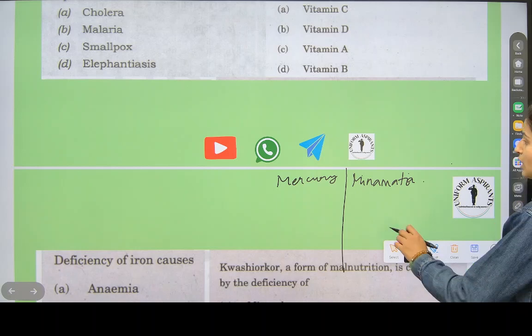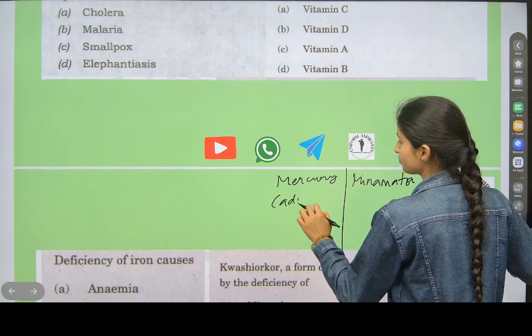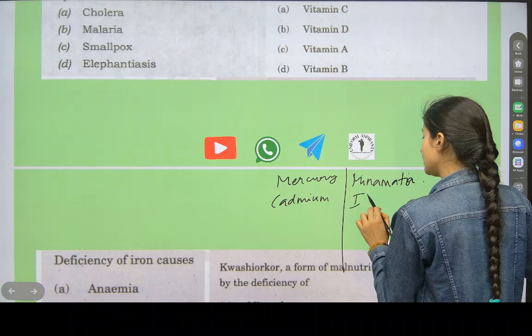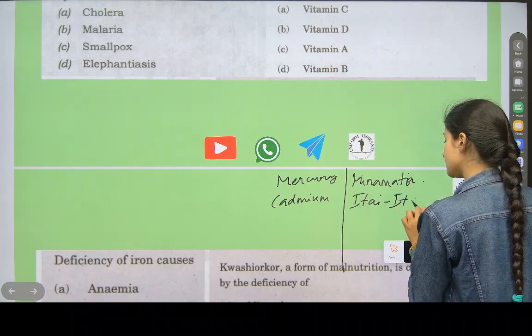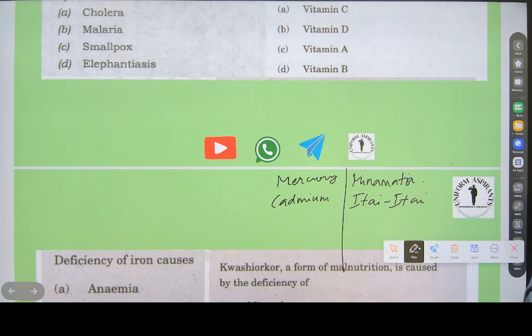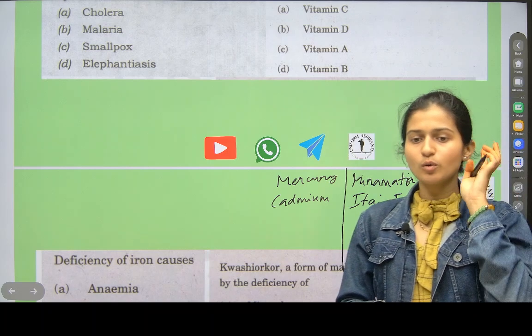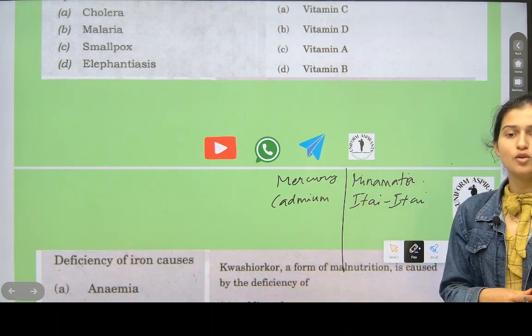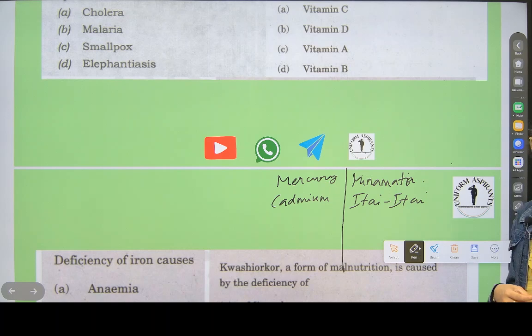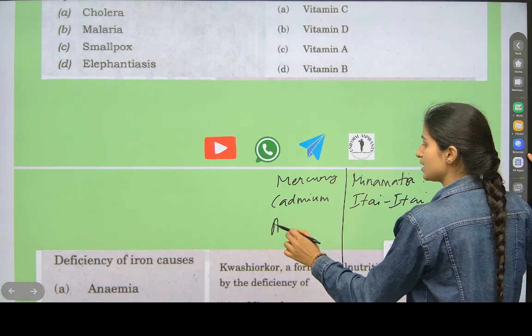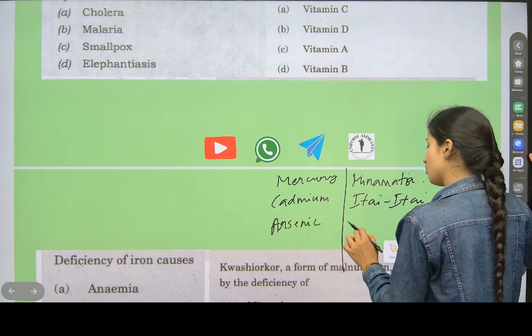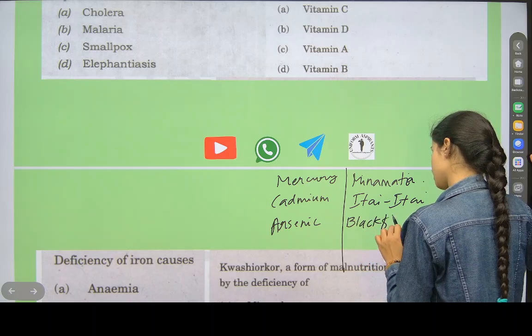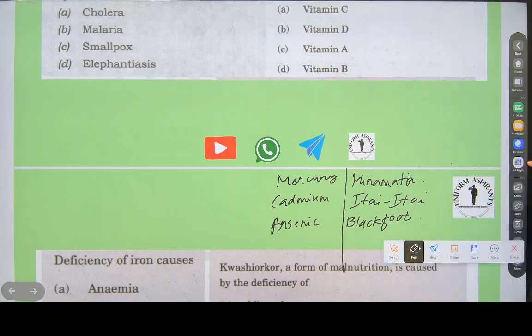Because of cadmium, itai-itai disease is caused. Note this down with me, you have to write fast. Because of arsenic, blackfoot disease is caused. Blackfoot disease is caused because of arsenic.